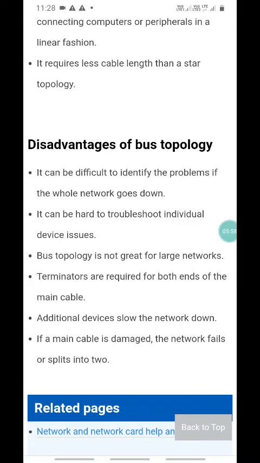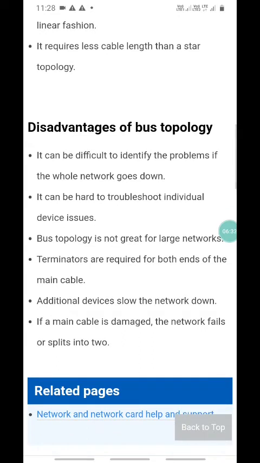Now the disadvantages of bus topology. It can be difficult to identify the problem if the whole network goes down. It means if your backbone cable goes down, the whole network will collapse. It does not identify which computer is damaged. It can be hard to troubleshoot individual device issues. Means an individual computer cannot be recovered or troubleshot. We cannot identify the particular individual device's issue.